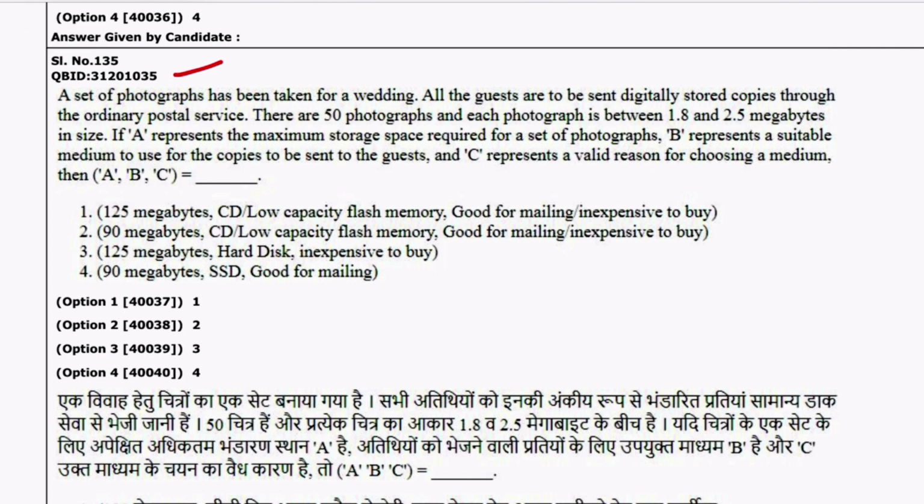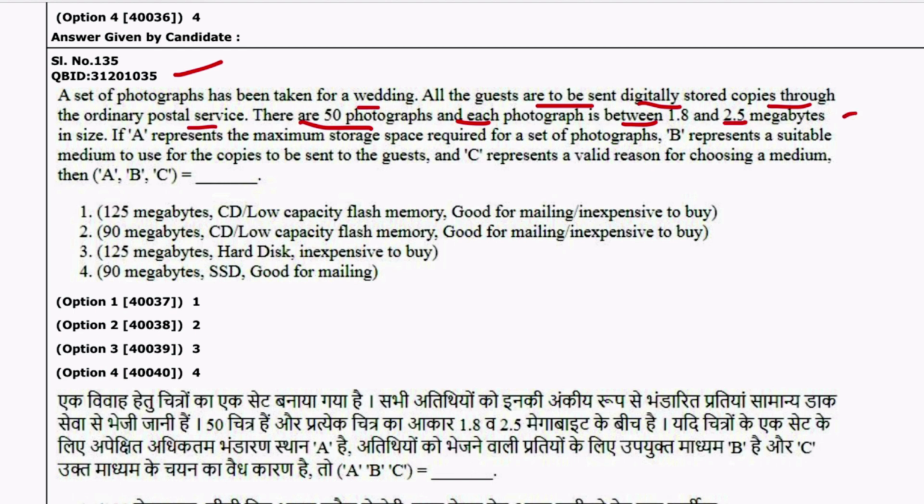This is 35. A set of photographs has been taken for a wedding. All the guests are to be sent digitally stored copies through the ordinary postal service. There are 50 photographs and each photograph is between 1.8 to 2.5 megabytes in size.